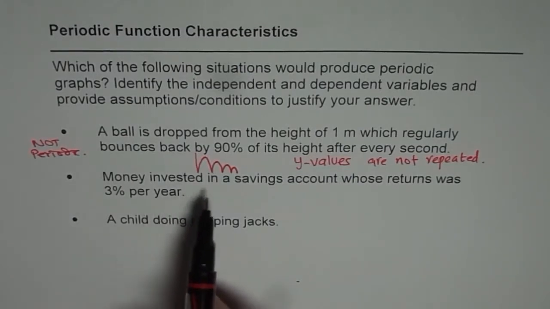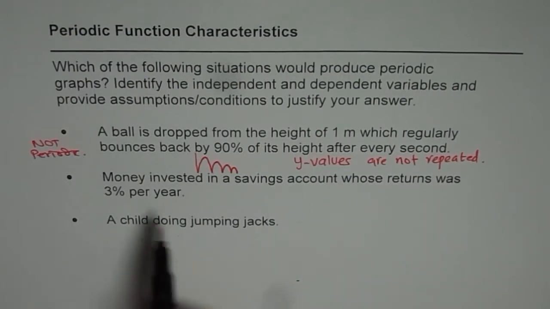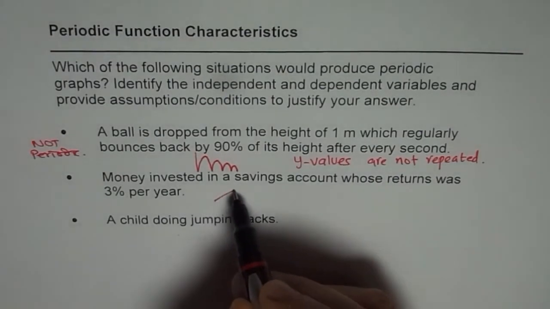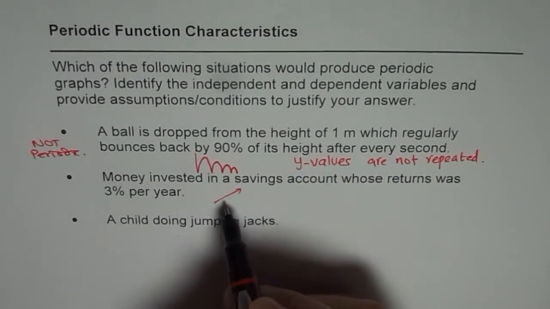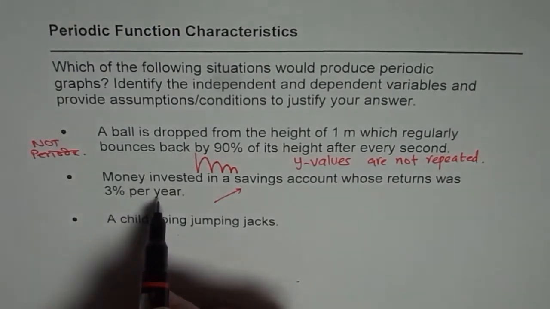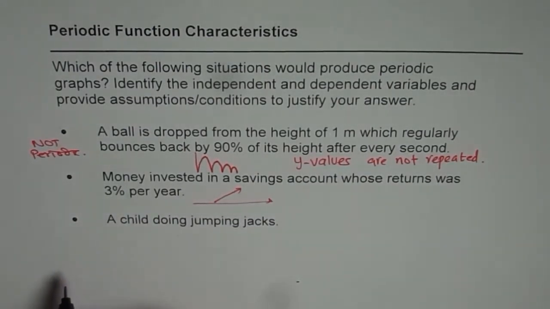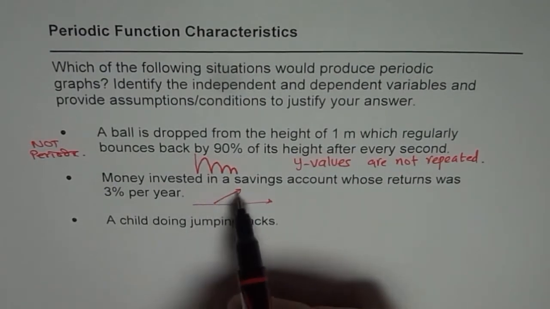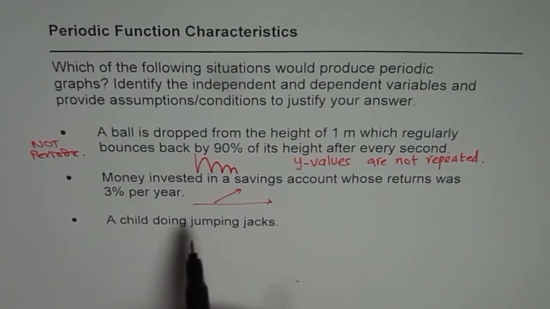Second, money invested in a savings account whose return was 3% per year. Now this is a constant growth, right? So since it is growing all the time, we are not getting the same value again and again, right? So that regular interval along the independent variable is not giving us back the original value. So the original value is not repeating. It seems to be a function which is increasing all the time, right? So it is not periodic.